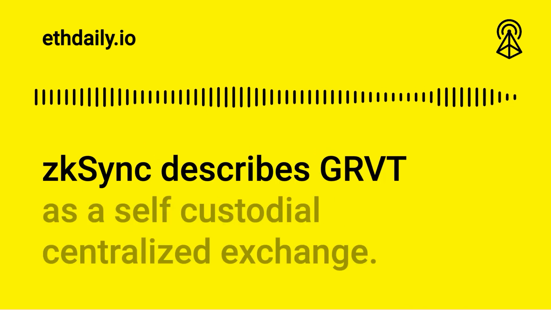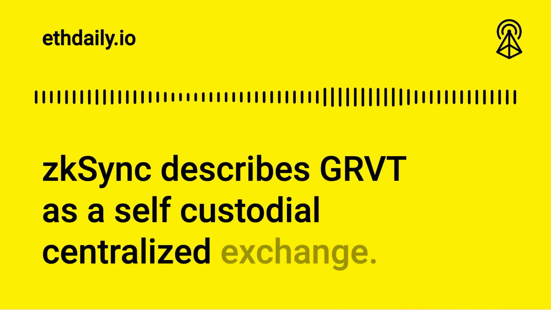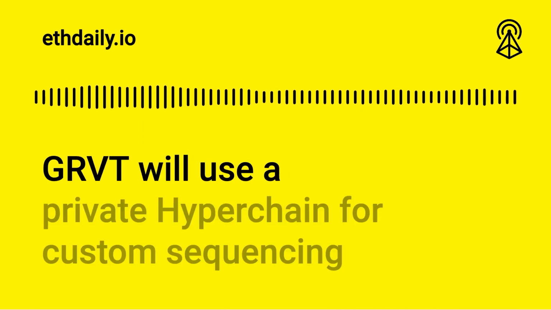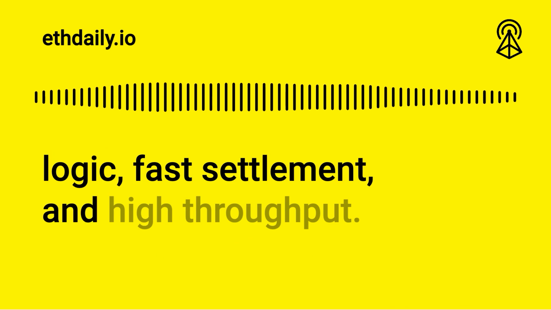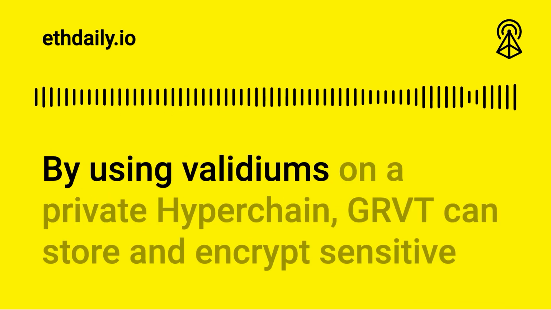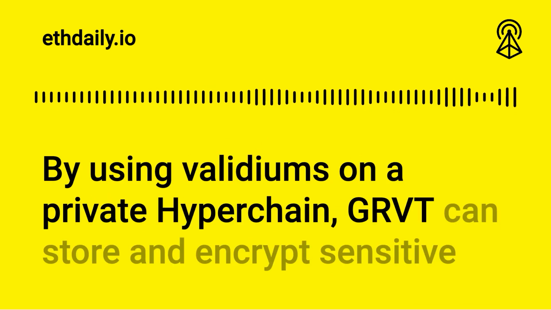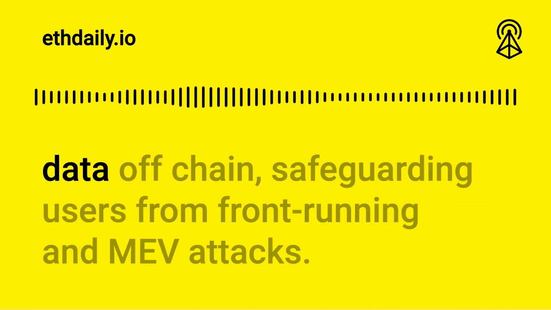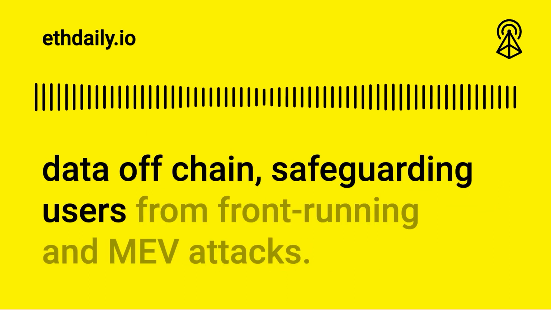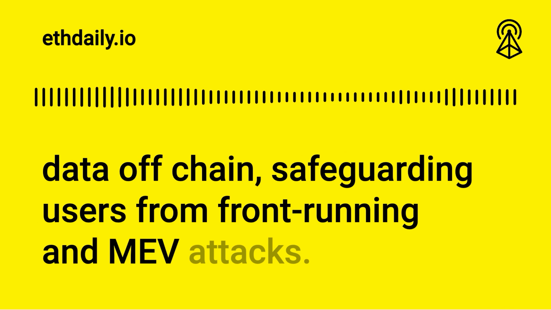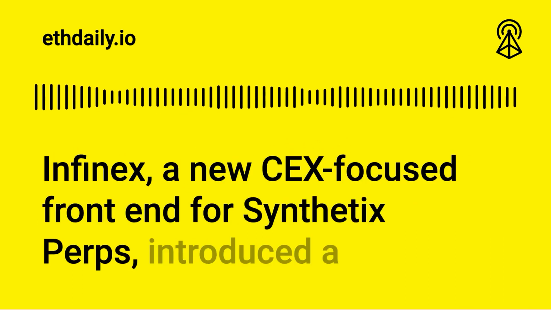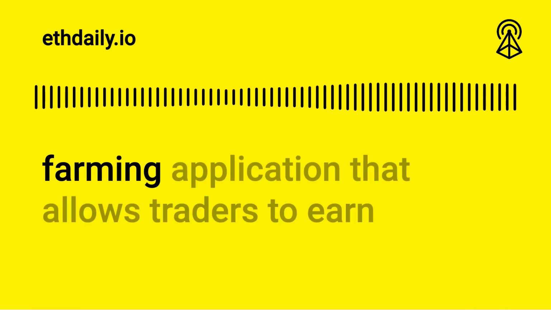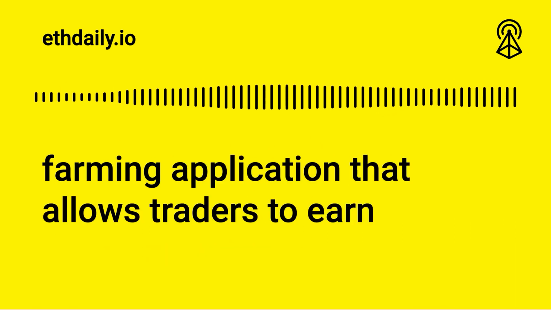zkSync describes Gravity as a self-custodial centralized exchange. Gravity will use a private hyperchain for custom sequencing logic, fast settlement, and high throughput. By using Validiums on a private hyperchain, Gravity can store and encrypt sensitive data off-chain, safeguarding users from front-running and MEV attacks.